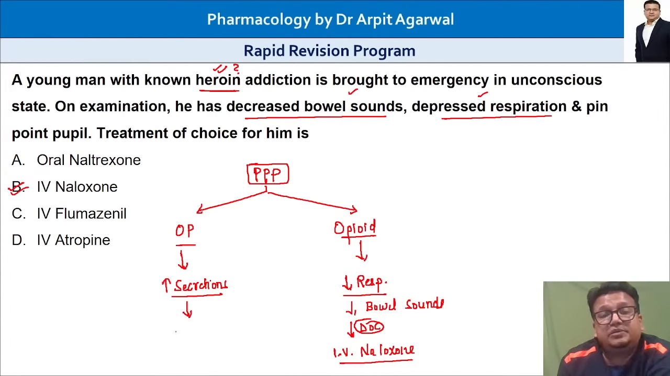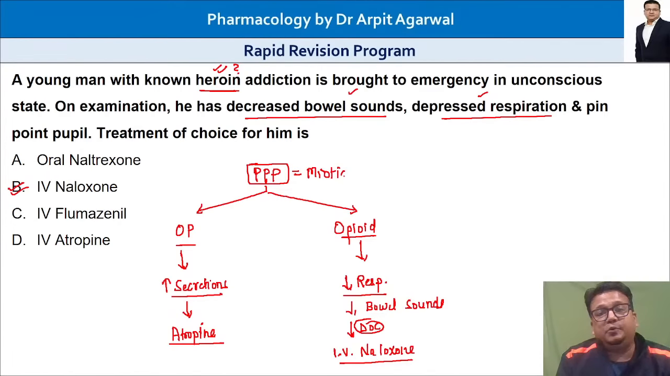Correct? So everybody clear? Focus on pinpoint pupil or meiotic pupil. Only two poisonings: organophosphorus or opioid. In organophosphorus poisoning, secretions will increase, salivation, lacrimation, sweating, and the drug of choice is IV atropine. And in opioid poisoning, respiratory depression, and the drug of choice is IV naloxone. So two questions clear in one query. We have covered two poisonings.